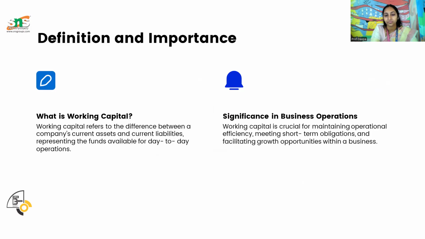Its significance in business operations is maintaining operational efficiency, how efficiently you are giving your output, and also meeting short-term obligations.